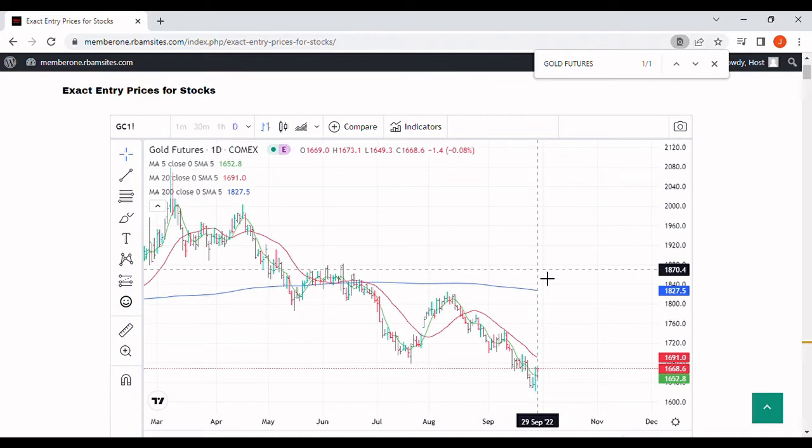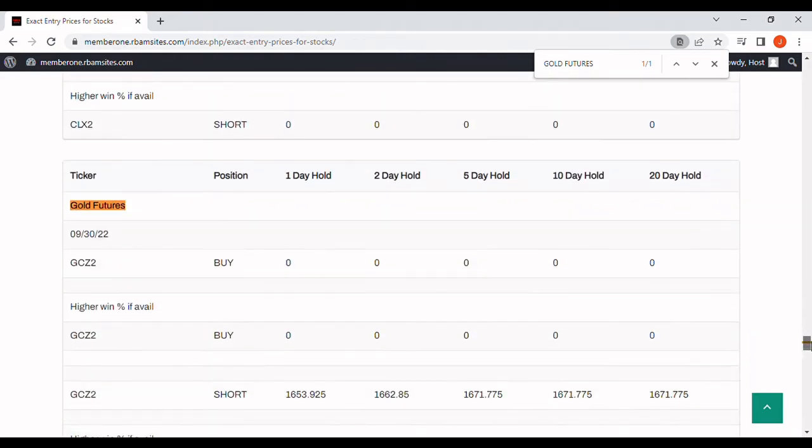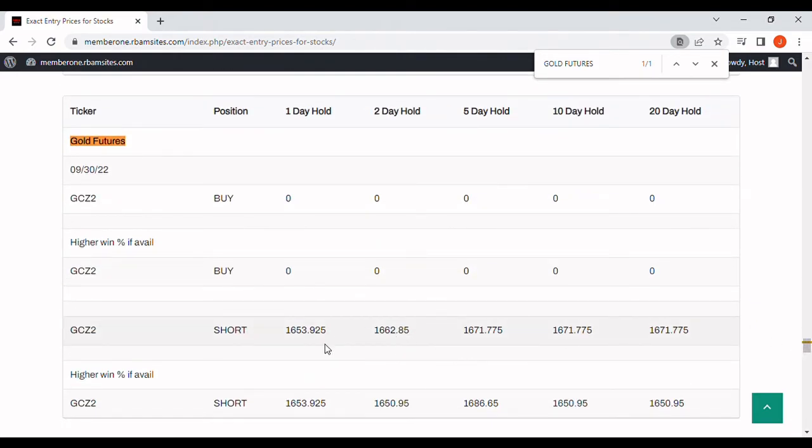So let's take a look. 1671, hit that, and what did we say, 1650 something. So these are live. So your 1671 short, we'd have to take a look. It's not going to show us the intraday, but it looks like there's some possibilities for some profits in here. We're currently at 1668, so we have to take a look on an hourly chart, and this is not going to let me do that, but we are in the trading ranges for all of these today in gold. So these come out again at 7 a.m. Monday through Friday. You get either buys or shorts every day Monday through Friday before 7 a.m.